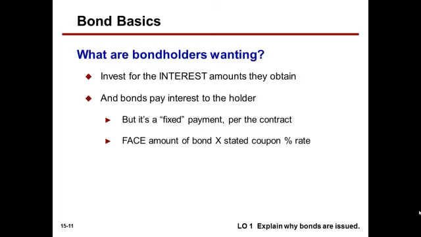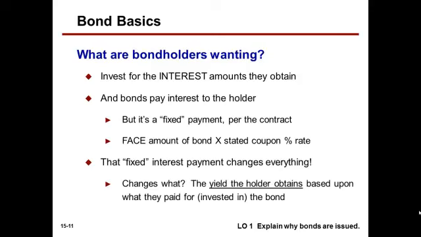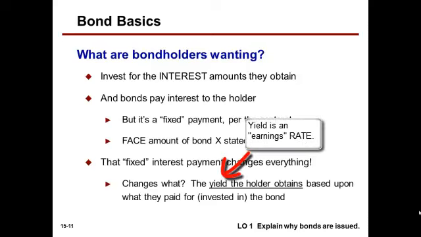What are bondholders wanting? Well, they're investing their money for the interest amounts they obtain and a repayment of the principal. So bonds pay interest to the holder, but it's a fixed payment per the contract. Again, as stated, face amount of the bond times the stated coupon rate is the amount of fixed payments. That fixed interest payment changes everything. What do I mean? The yield the holder obtains is based upon what they paid, what they invested for the bond.